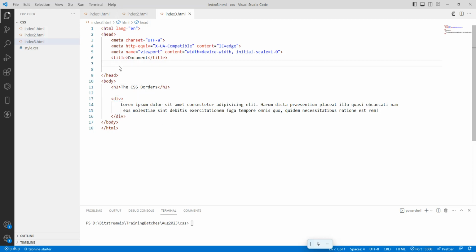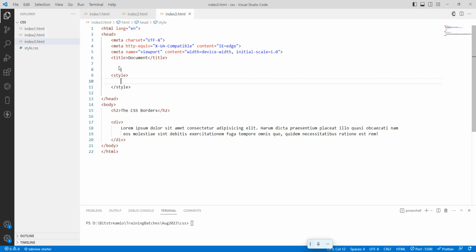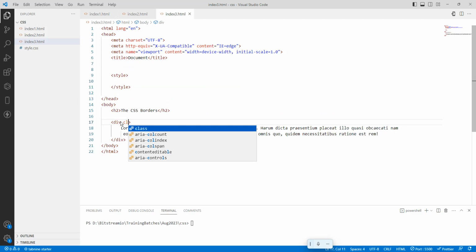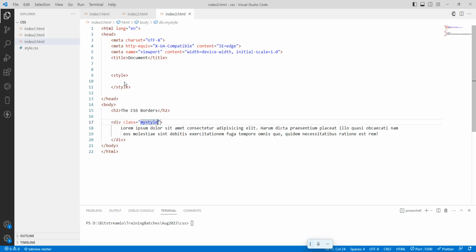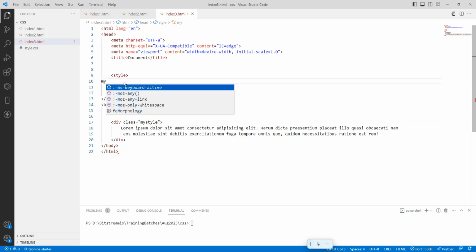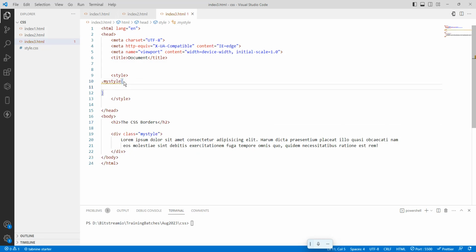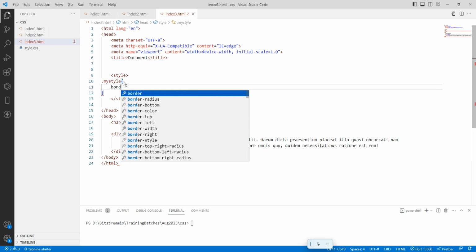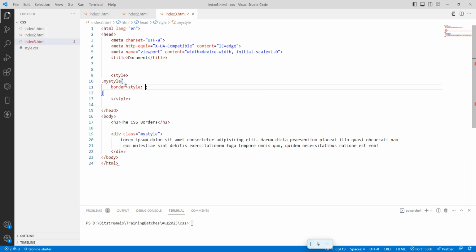The first thing is I will apply style. I will add a class here. Class is my style, so in the CSS, dot my style, where my style is the class name. Border style is something dashed.